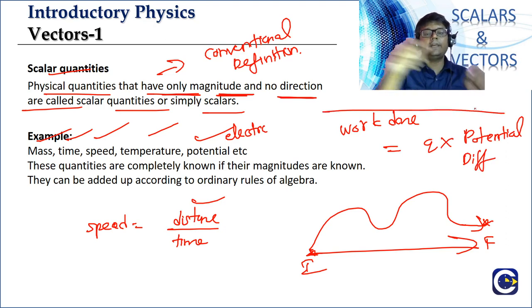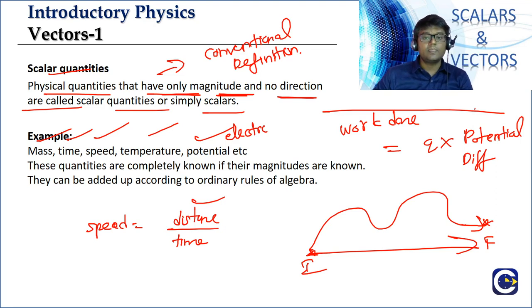If you have 2 points, and between the 2 points you want to move a charge, what is the work to be done? The work to be done is equal to Q into delta V, Q into the difference in the electric potential. That is also a scalar. Work is also a scalar. Energy is a scalar. Power is a scalar. All these are what?